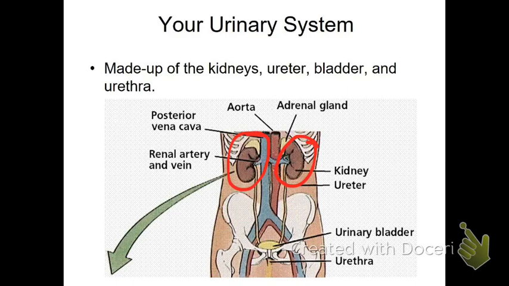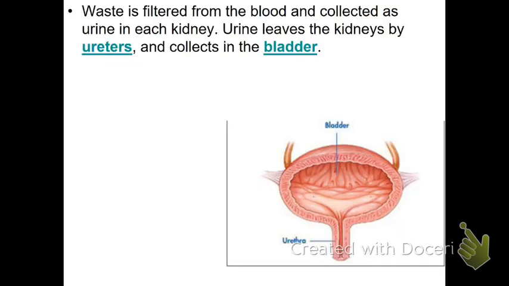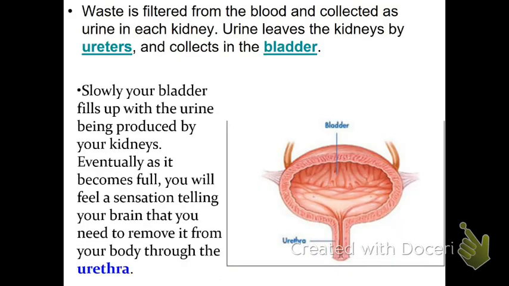Okay? So, urinary system. So this is a picture. This is actually a really good drawing of what the bladder looks like. Let's do this again. Waste is filtered from the blood and collected as urine in the kidney.